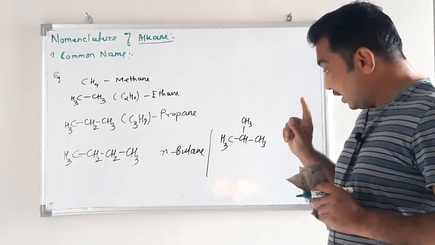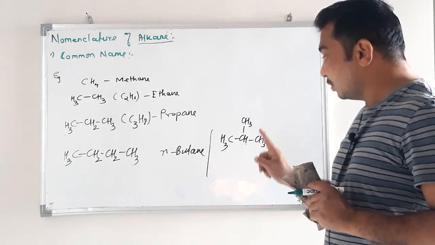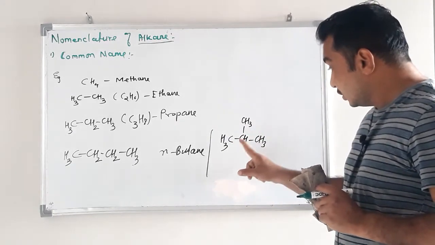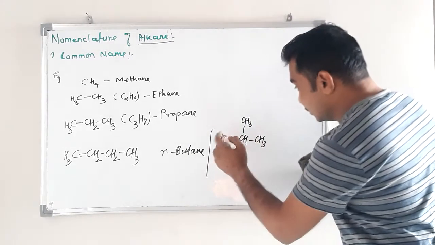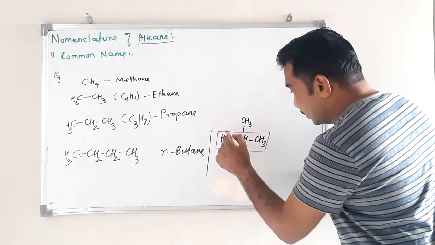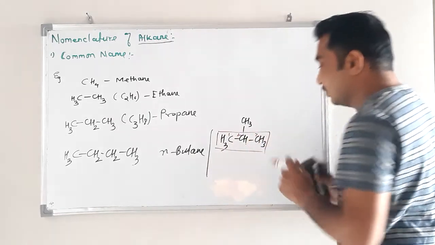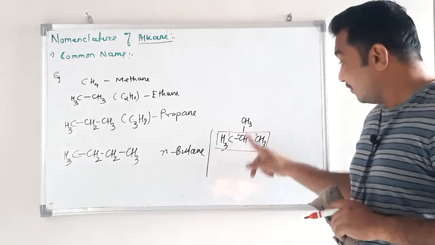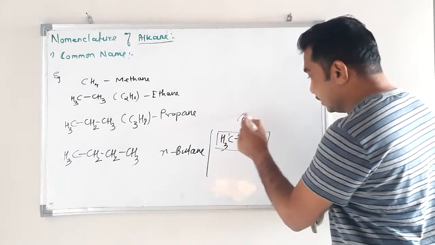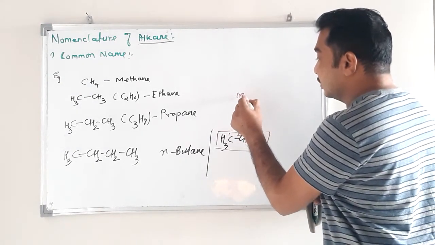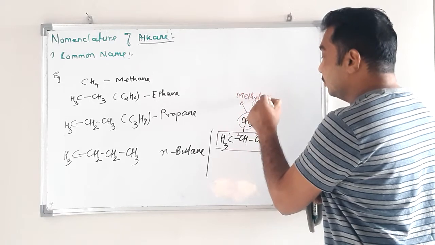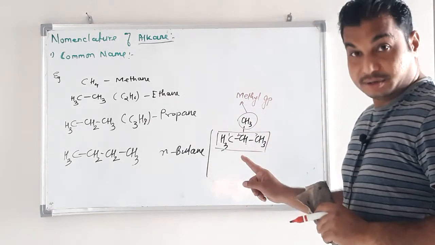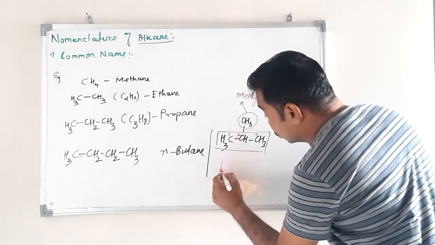Branching is there. The alkane having this type of structure means here this is the chain, carbon number 1, carbon number 2, carbon number 3, and carbon number 2 having CH3. CH3 is methyl group. So this type of arrangement of alkane is known as iso.